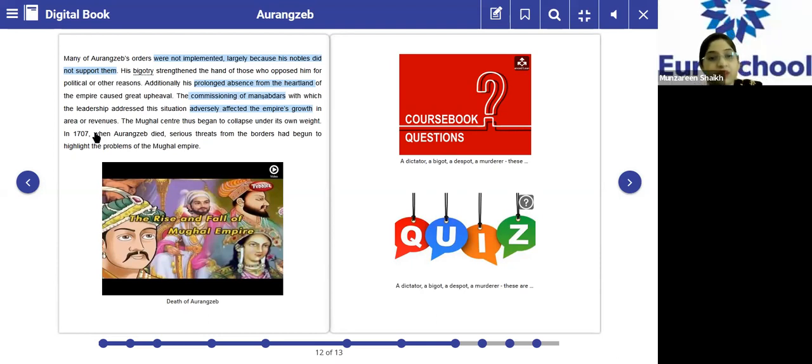In the year 1707, when Aurangzeb died, serious threats from the borders had begun to highlight the problems of the Mughal empire. So it started declining while the emperor was there, and as soon as he died, external people also started attacking the Mughal empire and weakening it.